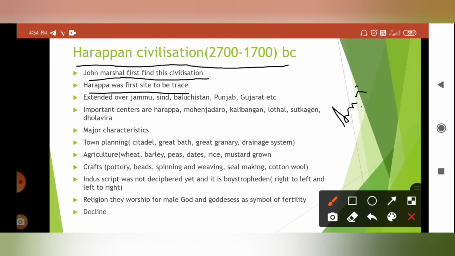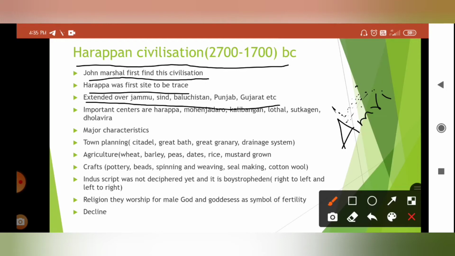Amri, A-M-R-I. Amri is the site where we can see the transition of early Harappa to mature Harappa. This key point should be noted from an exam point of view. Next, this Harappan civilization extended over Jammu, Sindh, Balochistan, Punjab, Gujarat, etc. So the civilization's extension was all over the country.